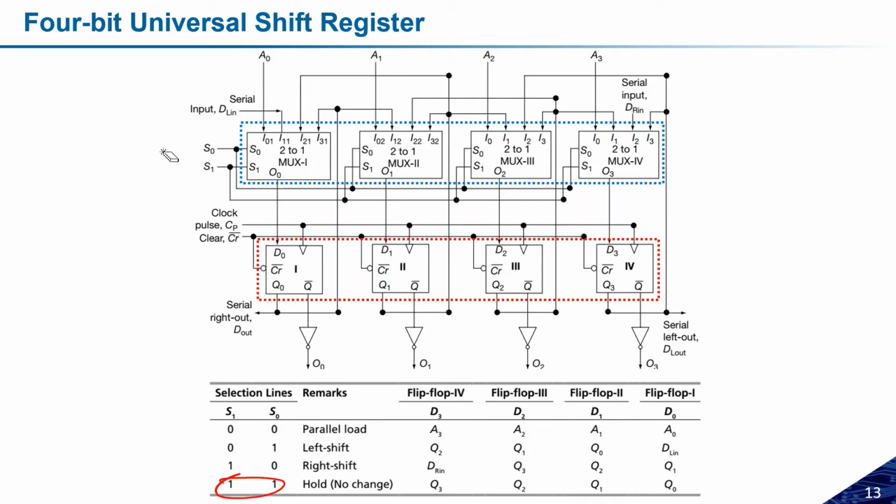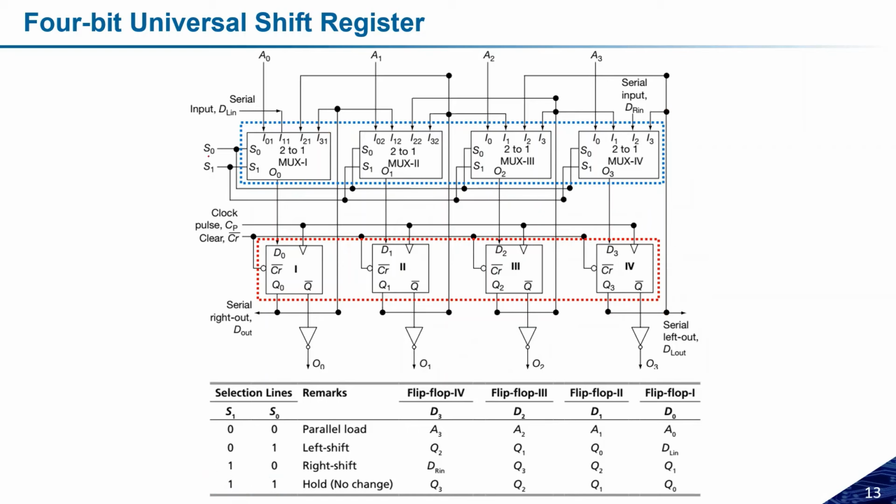So if it is 1 1, what it means, these will be selected. This will be selected. This I3 is nothing but connected to the output. This is connected to this output. This is connected to this output. What it means, they are holding the data. Okay, so this is quite simple. It's not that difficult. We can understand what kind of operations we are performing.